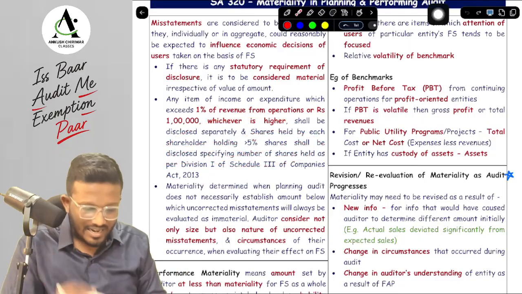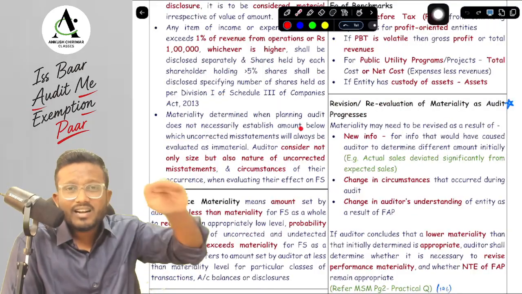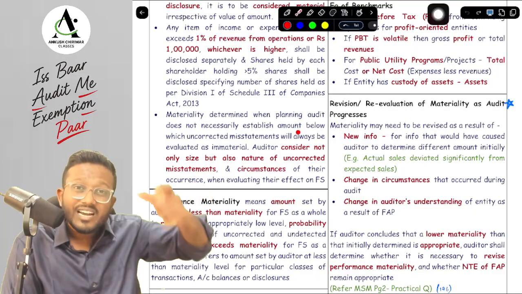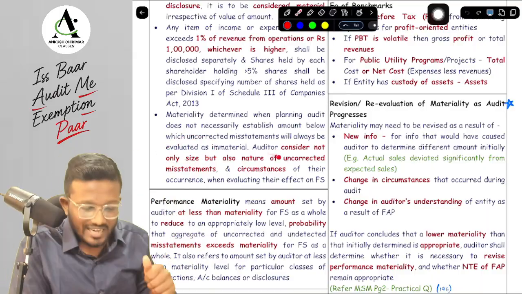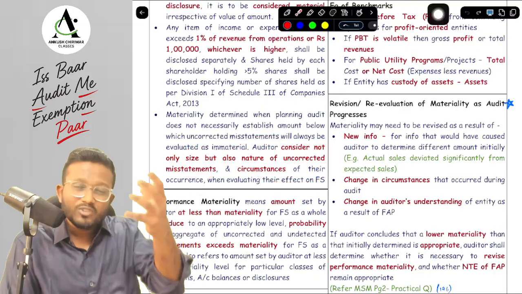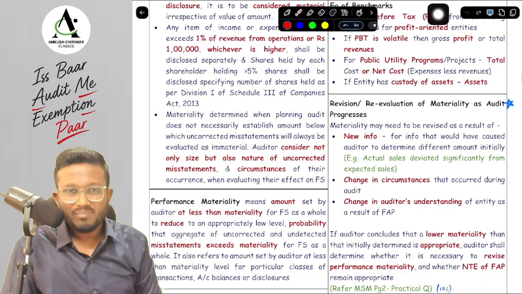Okay, yes sir. Next, they are saying that the materiality that we determine at the planning of the audit is not necessarily an amount below which all misstatements will be regarded as immaterial, because materiality does not only depend on the size, but also on the nature of the uncorrected misstatements and the circumstances in which the misstatement is happening. So even if the size is small, we can identify that the misstatement is material.